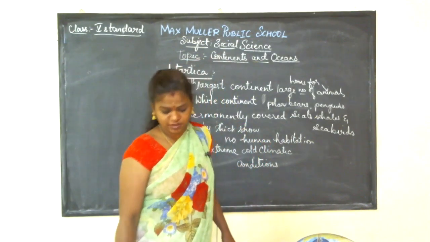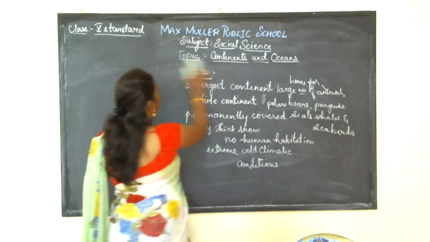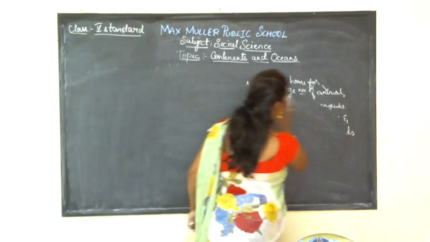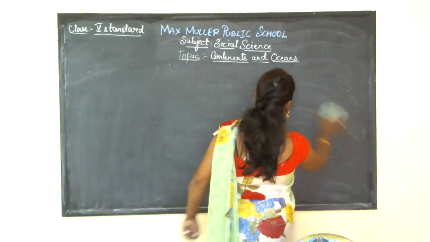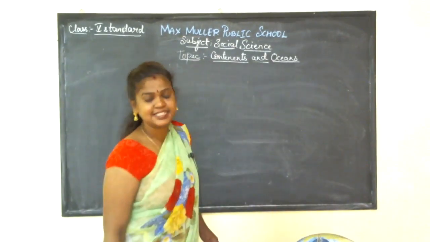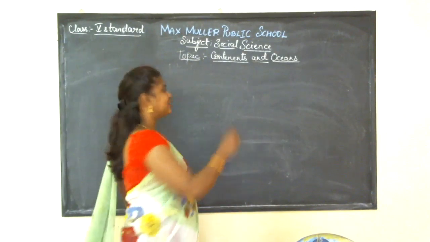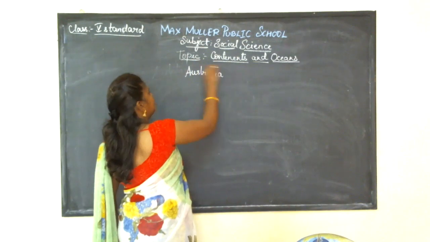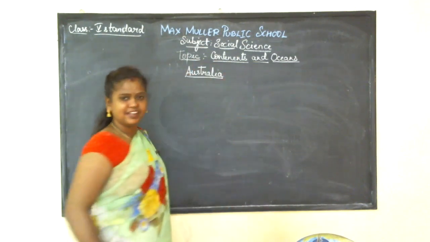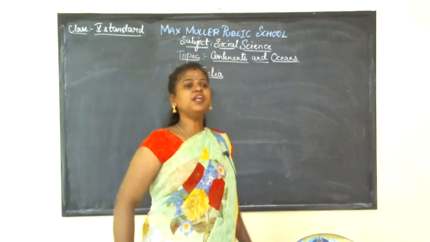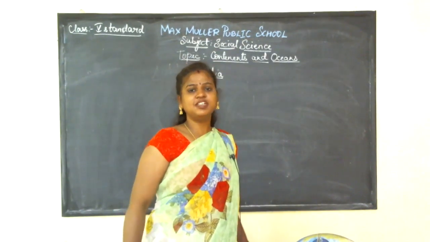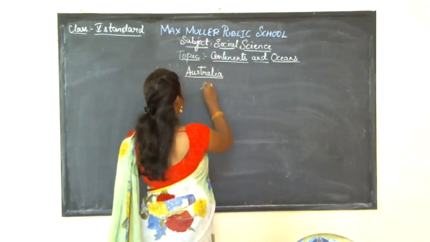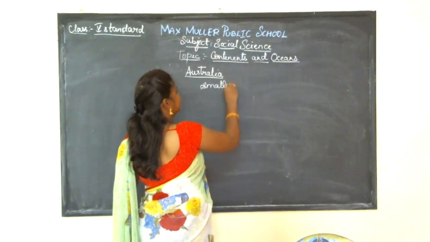And the final continent, last but not least, which continent is it, children? Can you guess which continent we didn't learn here? Yes, it's the last continent, Australia. When we compare it to other continents, Australia is very small. So hence, Australia is called the smallest continent.